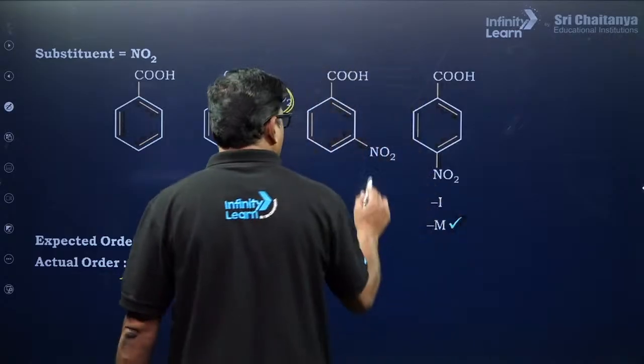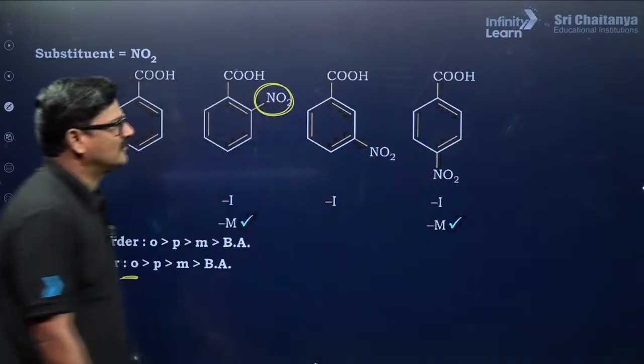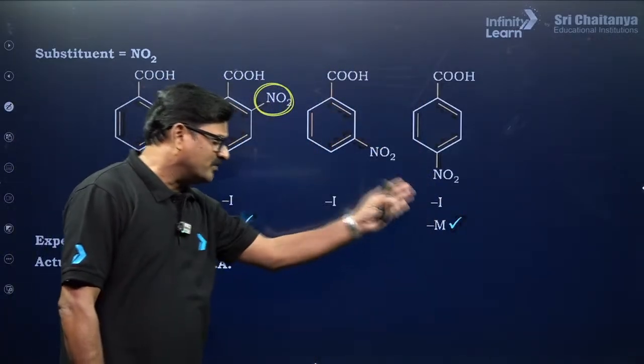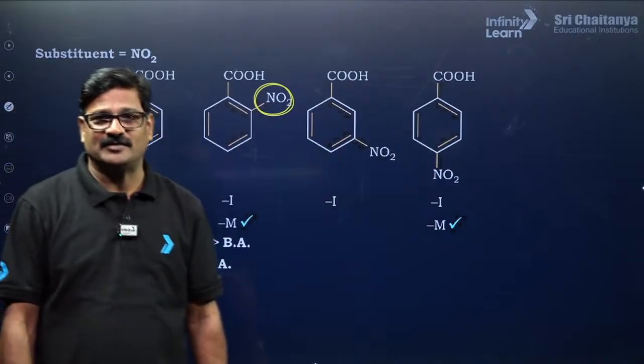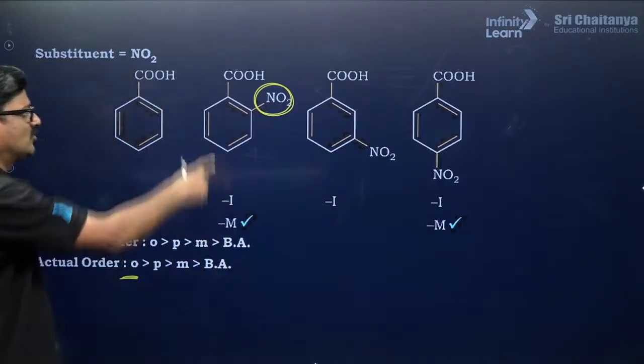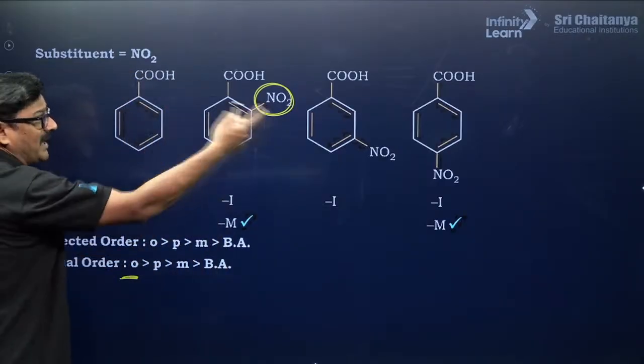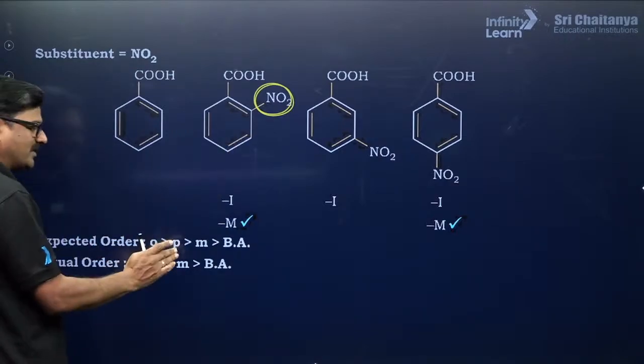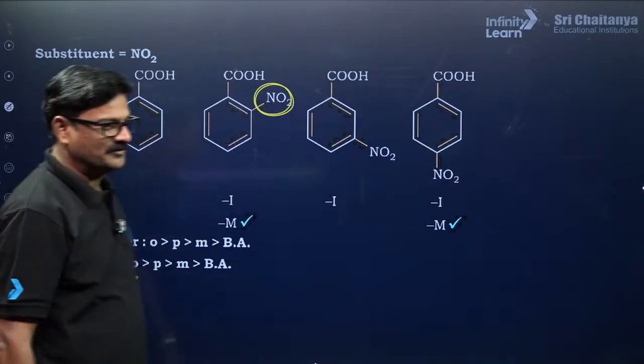Now you can say it is going to be negative inductive effect. It is going to have negative mesomeric effect, फिर भी negative inductive effect भी होगा. So that ortho is more than, para is more than, of course, meta and benzoic acid. Are you getting or not?